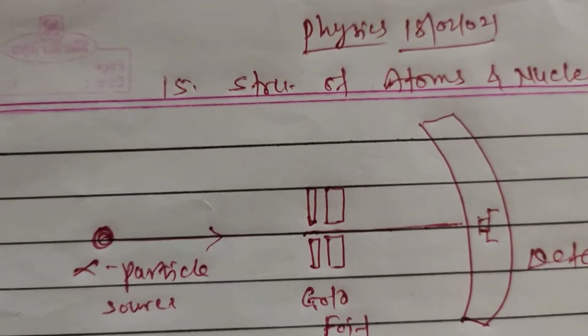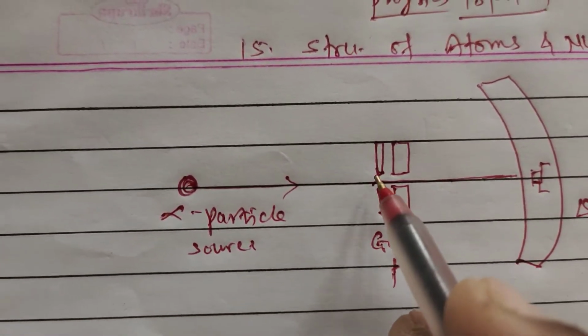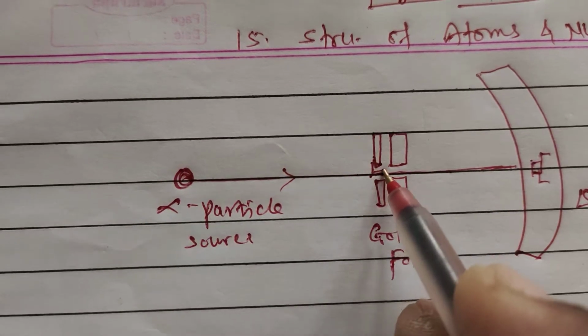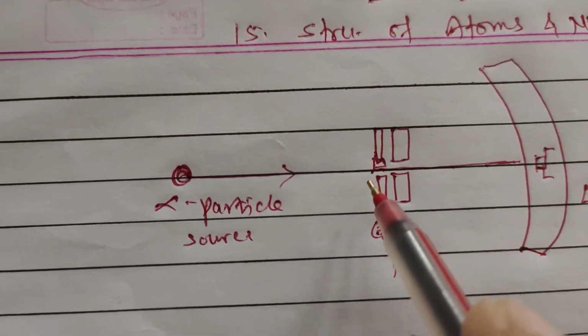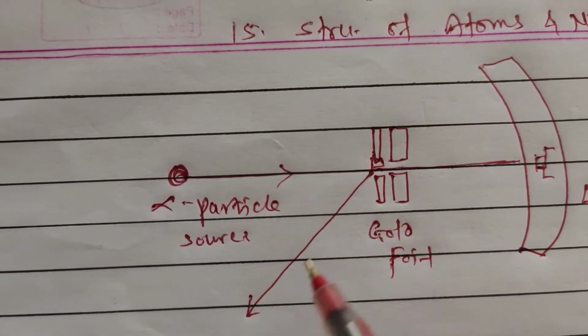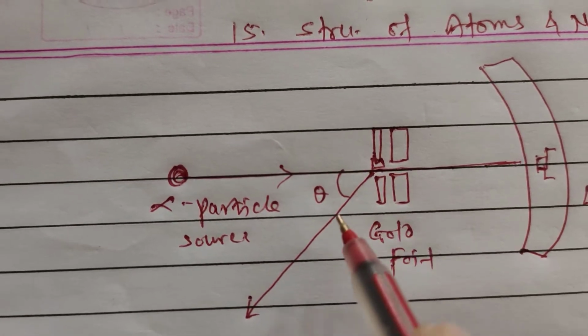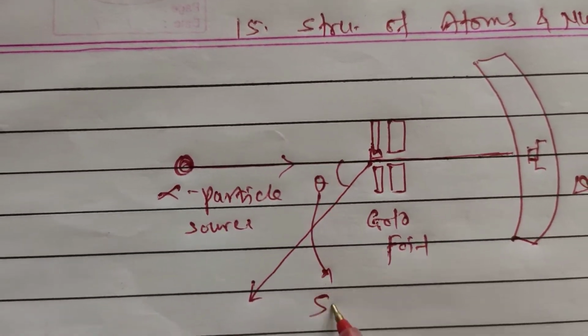In his experiment he found that many of the alpha particles scattered from the gold foil through a certain angle, and this angle is called the scattering angle.